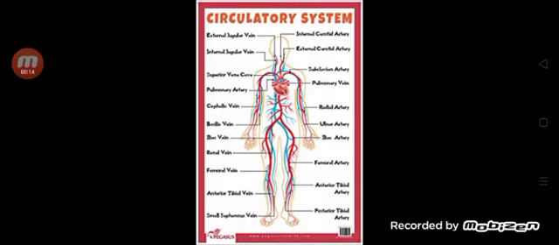I am going to tell about subtopics in circulatory system. Those are different types of circulations, lymphatic system, blood pressure, coagulation of blood and evolution of transport system.